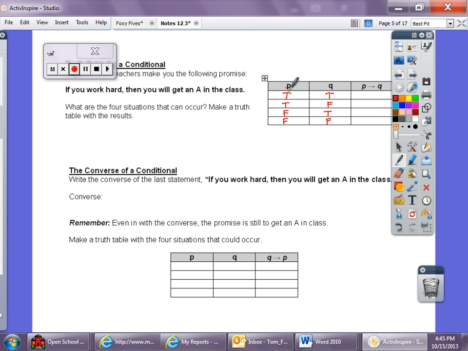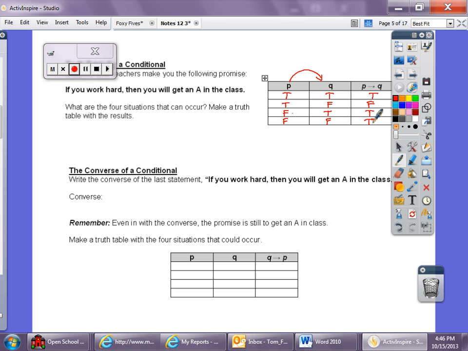If P, then Q. Well, true, true is true. True, false, that will give you a false statement. The promise was broken. You did it, but the promise was broken. So therefore, it's false. Well, you didn't do it, but you still got it. That's true. You didn't do it, so you didn't get it. So that's still true. So we get true, false, true, true.